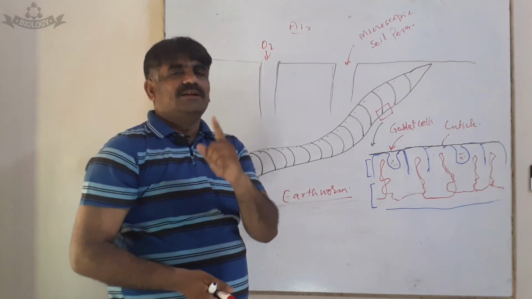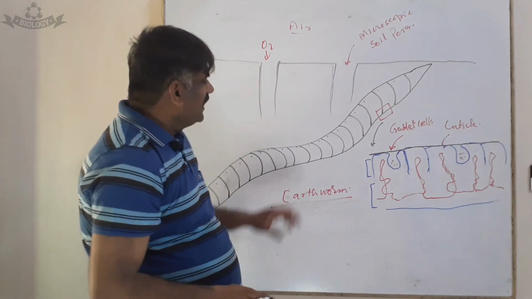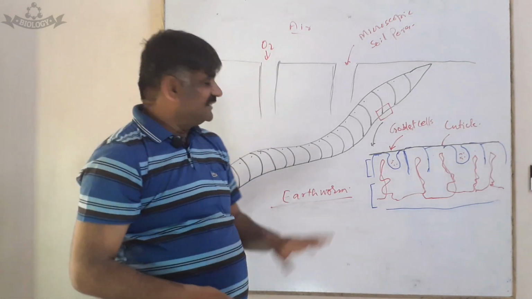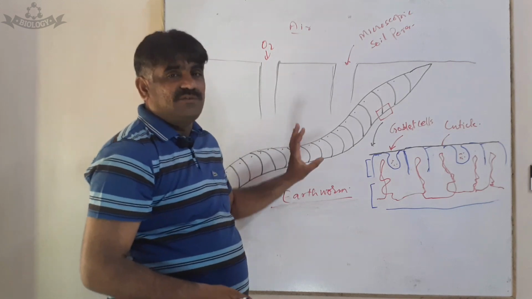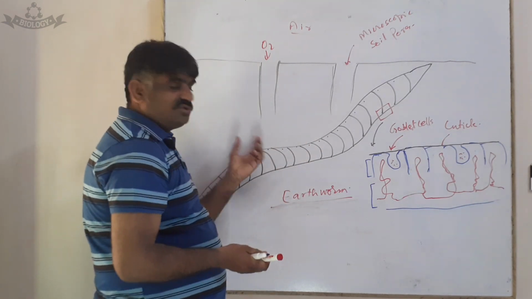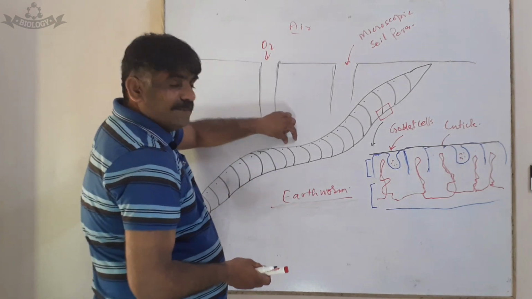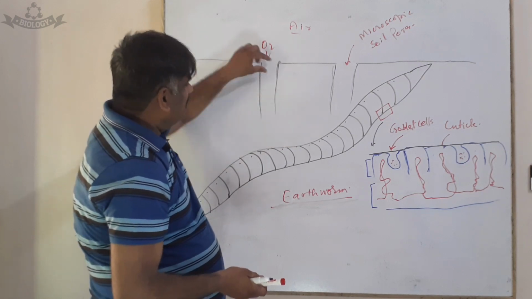That is one of the properties of a respiratory surface we have already discussed. And its skin is devoid of exoskeleton, it's very thin. It's another property of the respiratory surface present in earthworm. Now you see that when oxygen reaches the skin surface, it is diffused into the skin cells, like this.